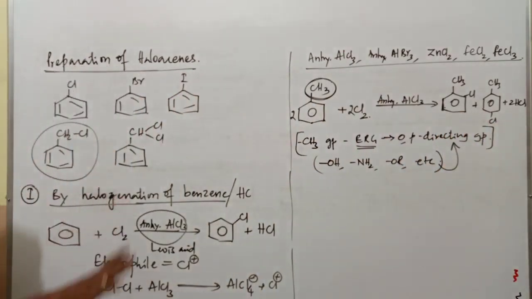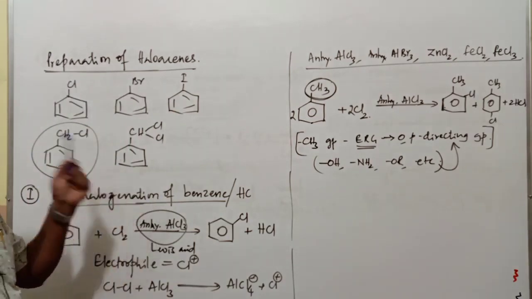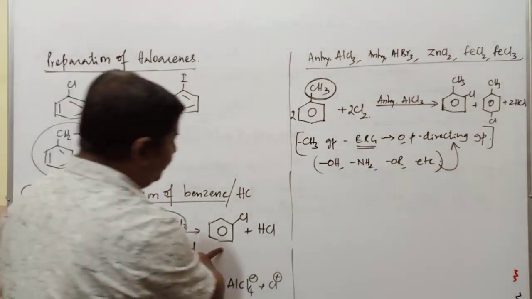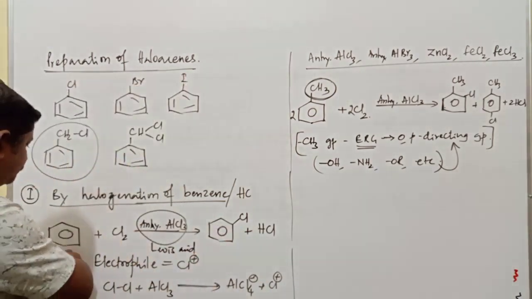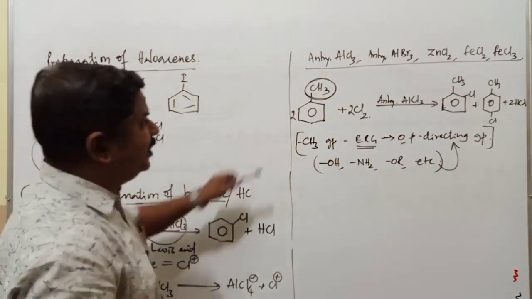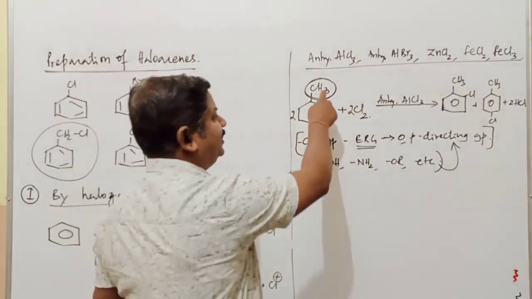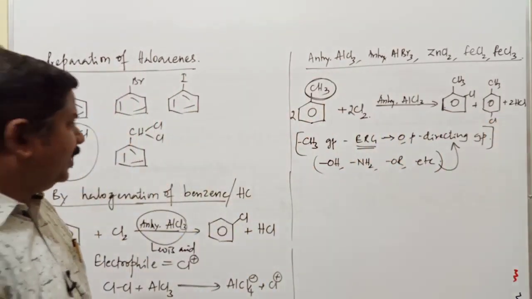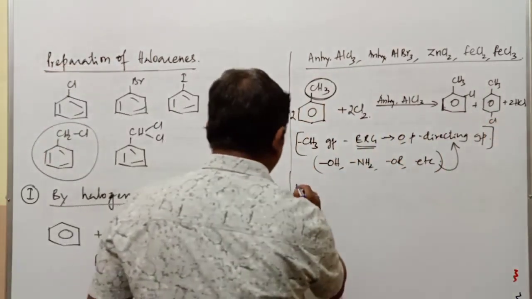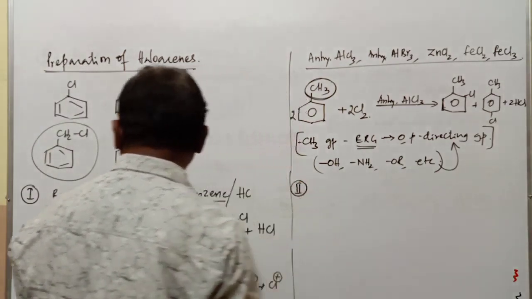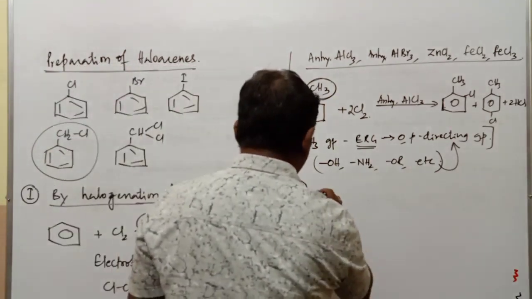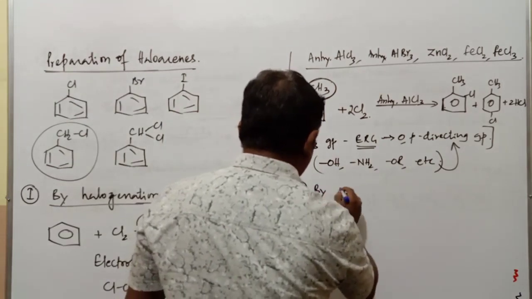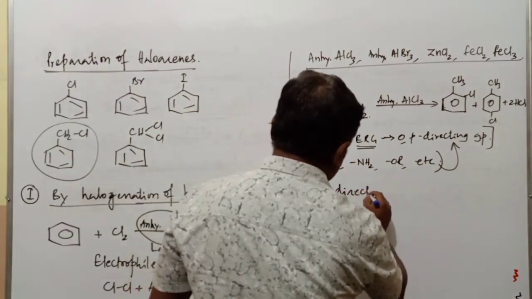This type of reaction is generally called halogenation of benzene. Here we can prepare only chlorobenzene because there is no substituent on the benzene. But when a substituent is present, two products are formed, the ortho as well as the para isomer.